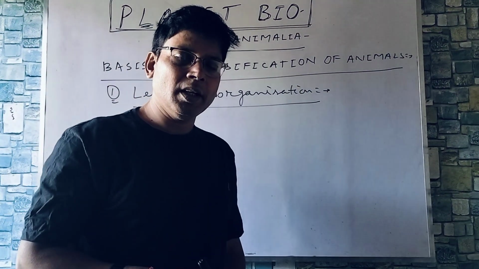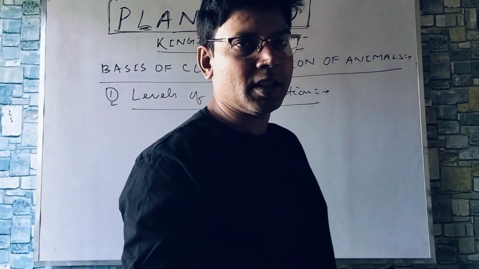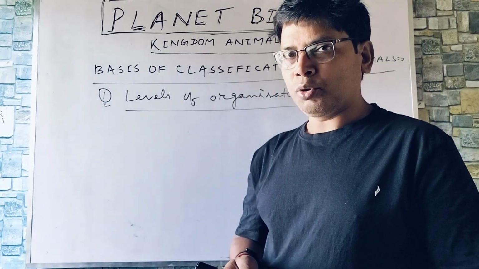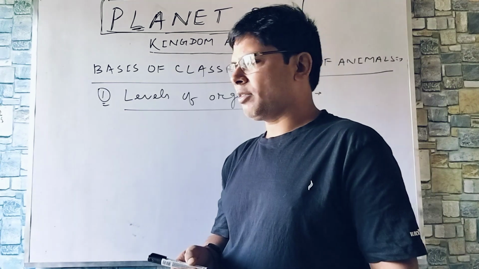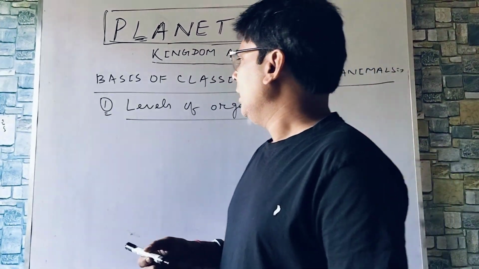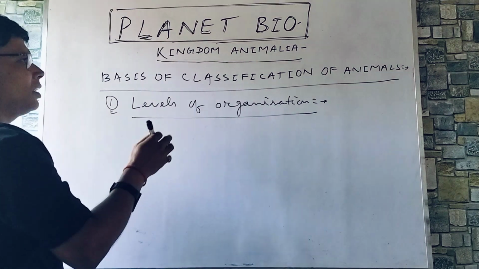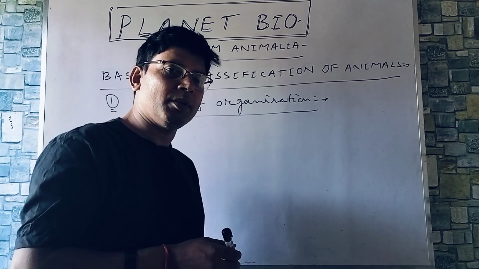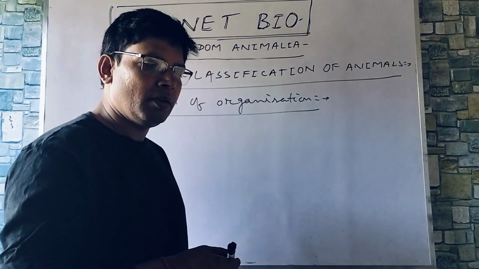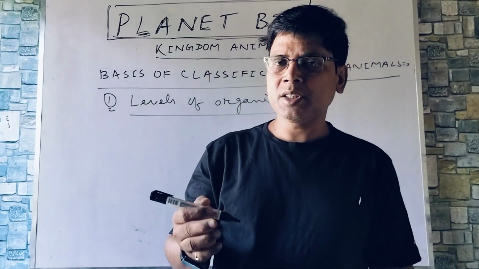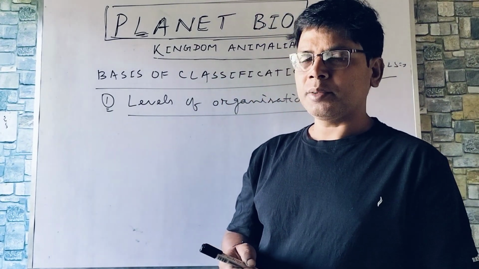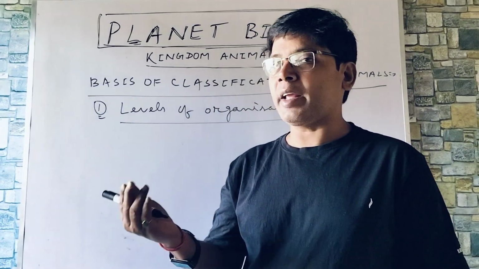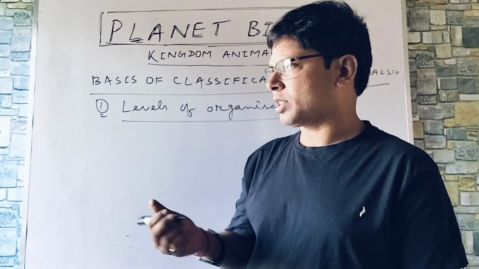Earlier we used to study protoplasmic grade of organization or subcellular grade of organization that is found in protists, protozoans, you can say, for example, amoeba, plasmodium, etc. Now, as we do know that the first and foremost characteristic feature of animals is multicellularity, so you can say that all the animals are multicellular. No animal is going to be unicellular. But the protozoans can be defined as unicellular animal-like protists, for example, amoeba, plasmodium, etc.